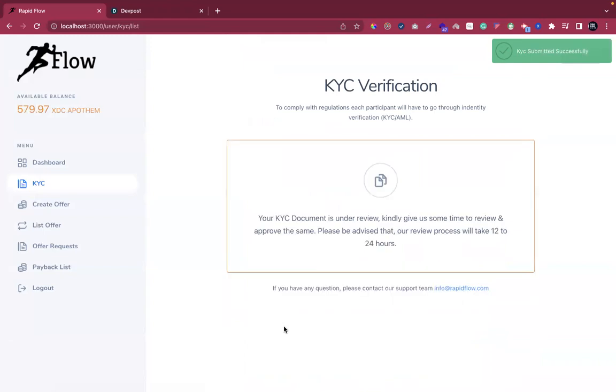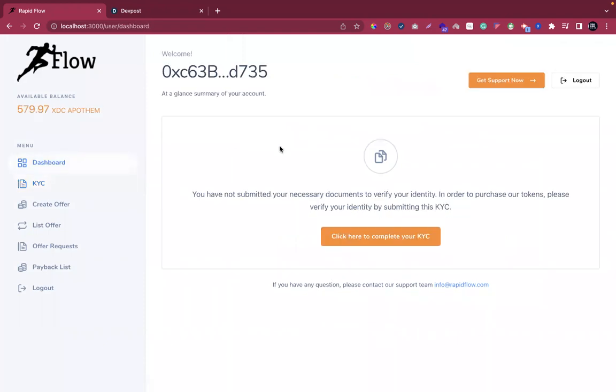Once that is done, it goes to the governance committee of this platform, who will scrutinize this application, ensure all the verifications are done, and then finally approve it. I'll wait for it. I'll do the approval in the backend through the admin panel. By the time it goes through, I will quickly show you the options I have as a borrower. I will be able to create an offer, see the list of offers I raised, and also see the payback I am supposed to pay back on the loan, right?